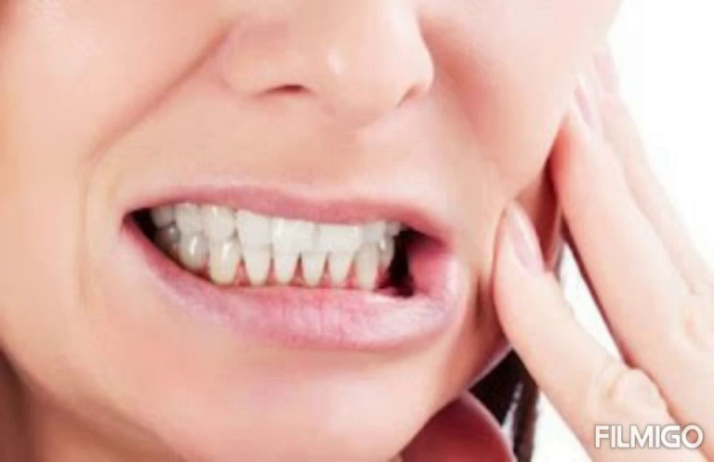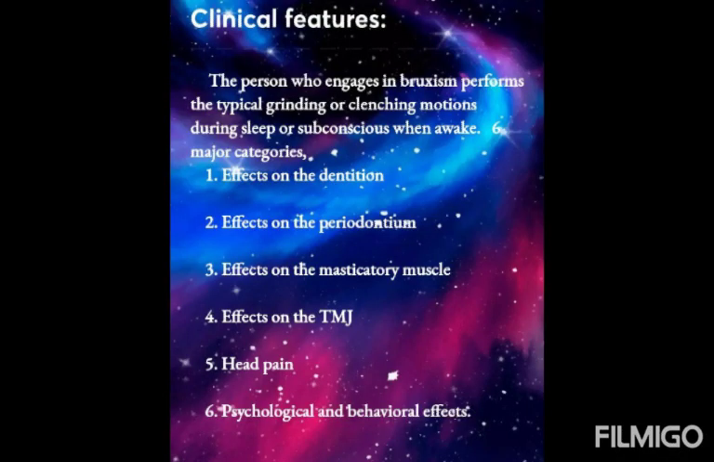Bruxism Part 2. Here we are going to see clinical features and some treatment. Clinical features. Mainly it produces effect on the dentition, effect on the periodontium, effect on the masticatory muscle, effect on the TMJ, head pain, and psychological and behavioral effect.